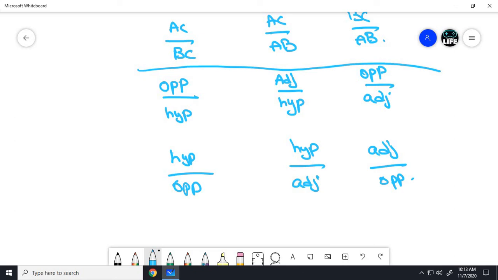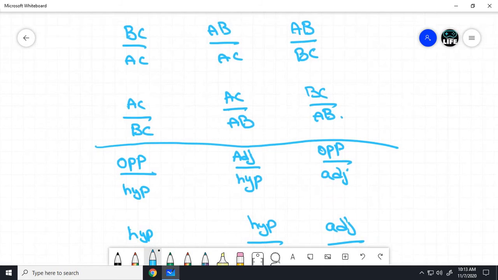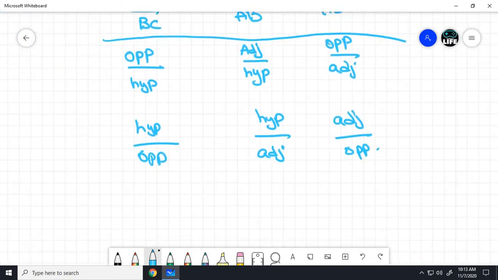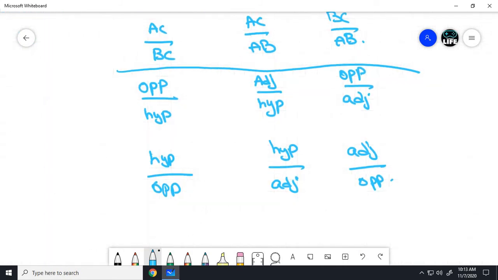So friends, now see, we have written: opposite by hypotenuse is known as sine theta. Adjacent side by hypotenuse is known as cos theta. Opposite side by adjacent side is known as tan theta.